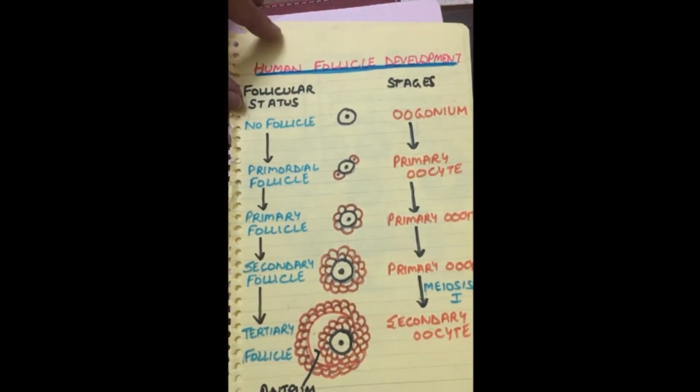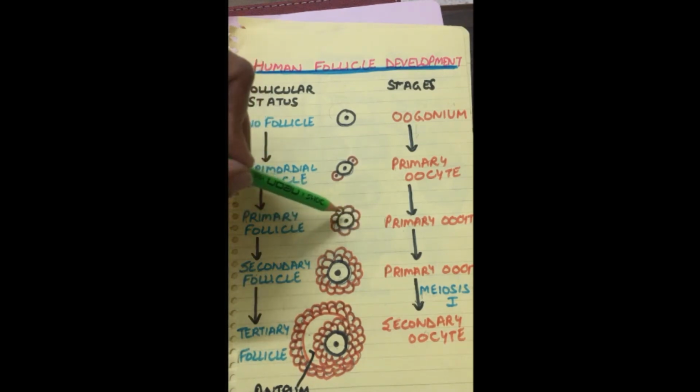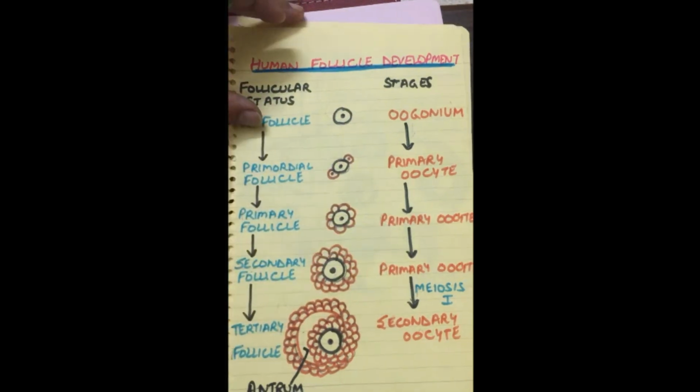Now there is one more thing that happens during oogenesis. It is the formation of cellular layers around the oocytes. These layers are of granulosa cells. Now let's see how these layers are being formed. So, human follicle development. Here is the follicular status given and here are the stages mentioned.